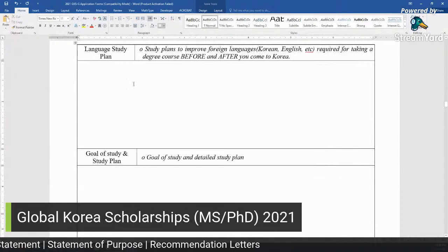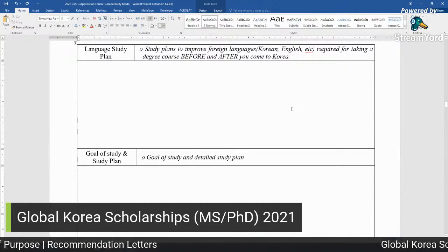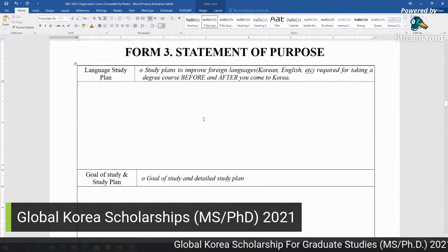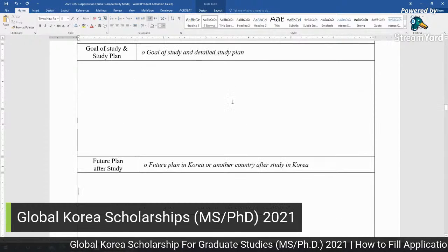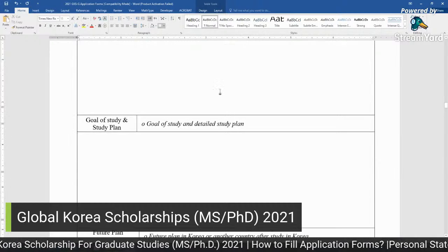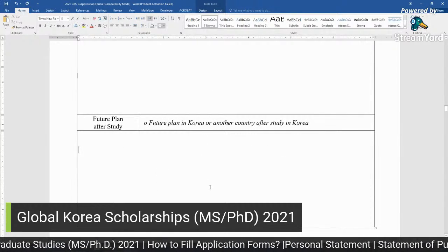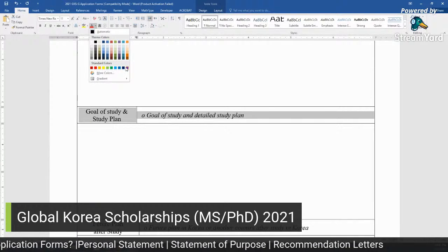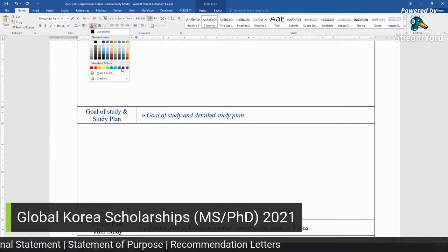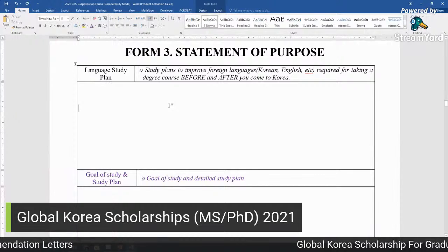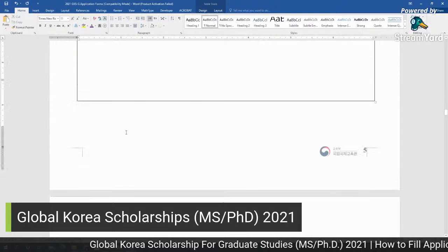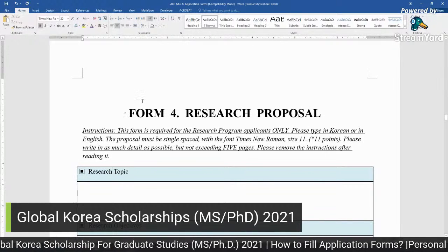Simply answer these questions, 1 to 2 paragraphs here, before coming to Korea and after coming to Korea. And this should be a lengthy one. This is the starter, and then this should be lengthy, like 1 page for this, and half a page or less than half a page for this, and then less than half a page for the third question. So your main focus should be on this and this question, but you cannot ignore other questions. So give half a page to this question, half a page to this question, and 1 page to this second question, and your statement is ready.